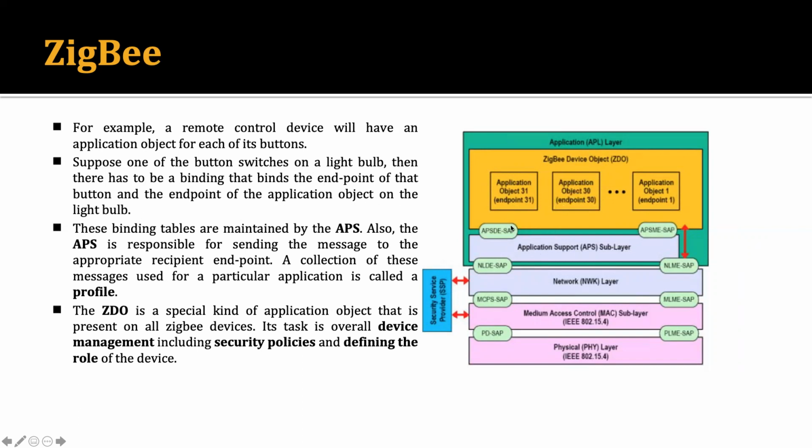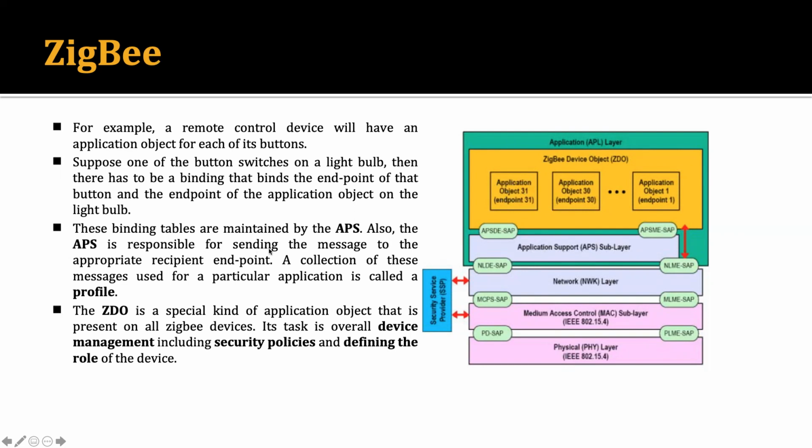So there should be some endpoint in between the object and the application support. These binding tables are maintained by the APS. So that binding is done by this application support sublayer, which binds the application with the physical buttons, and the functionality is taken care of. When we push any button, the application object will run, and this will give the signal to different layers through the application support sublayer.